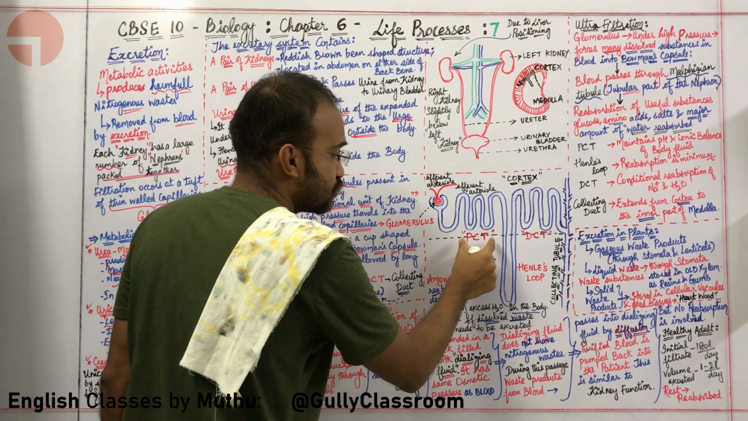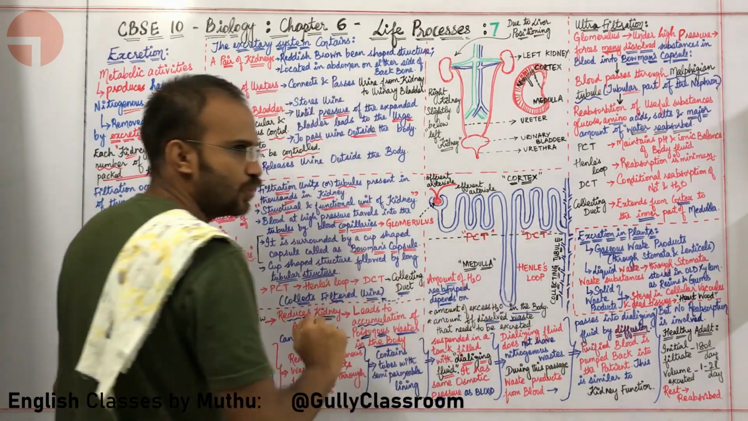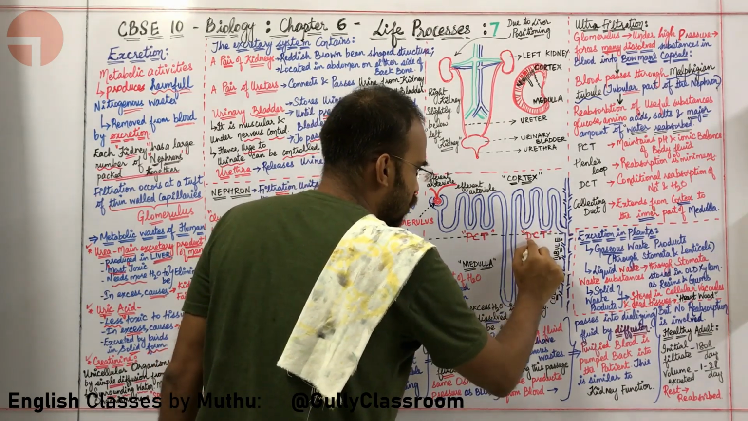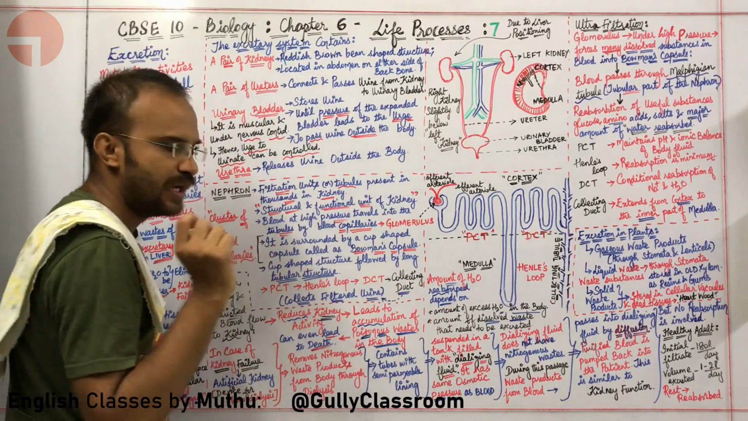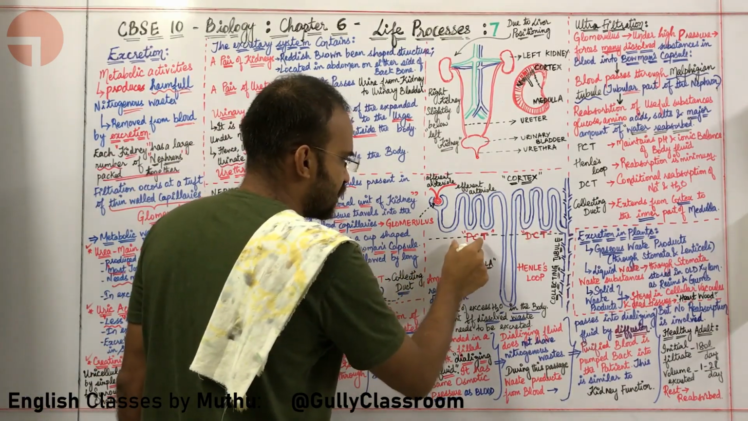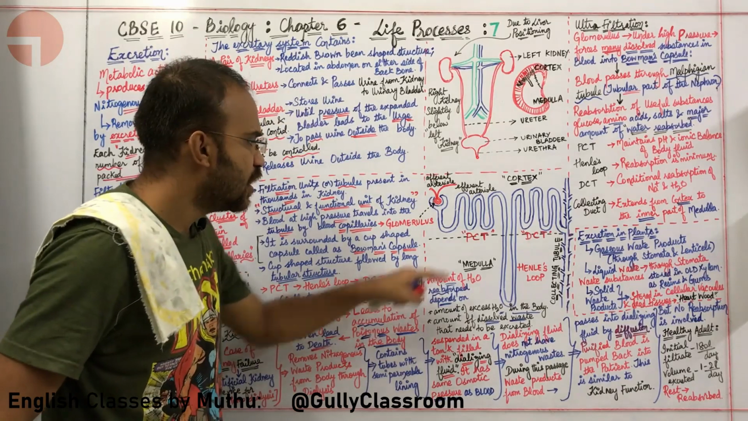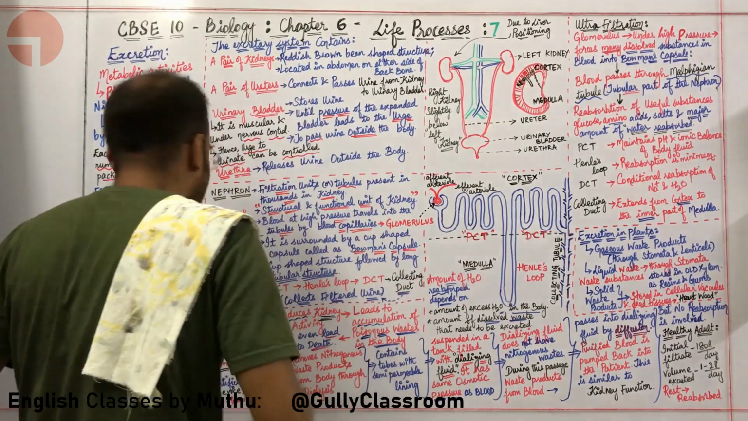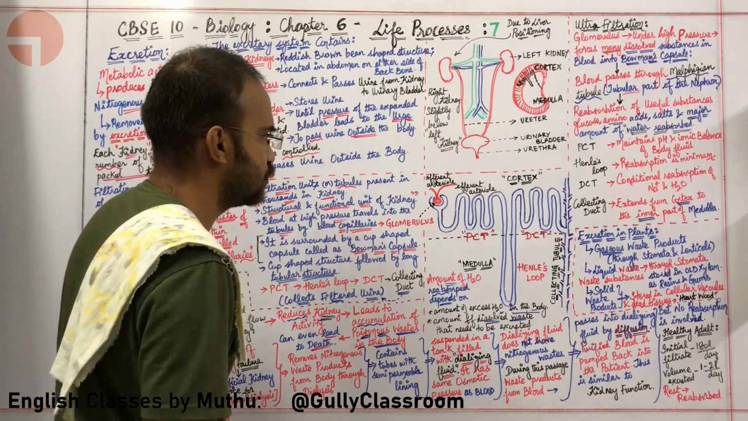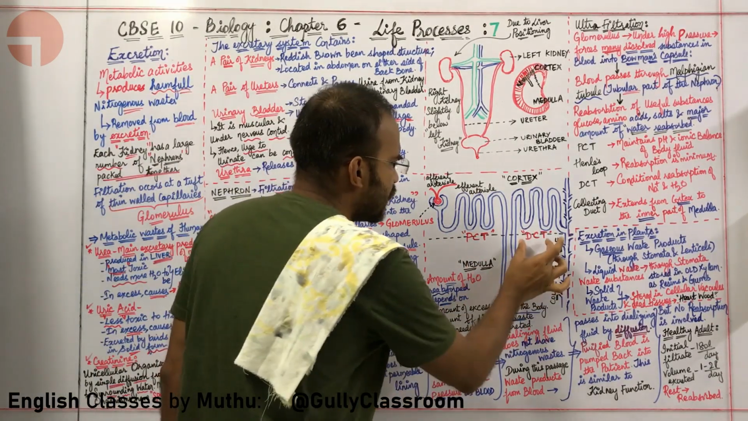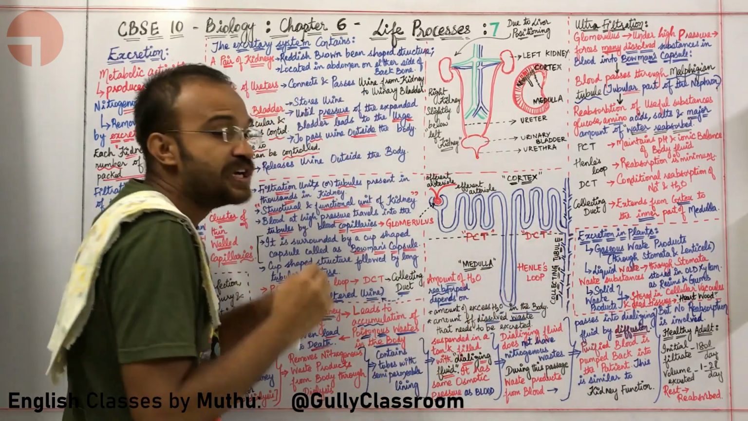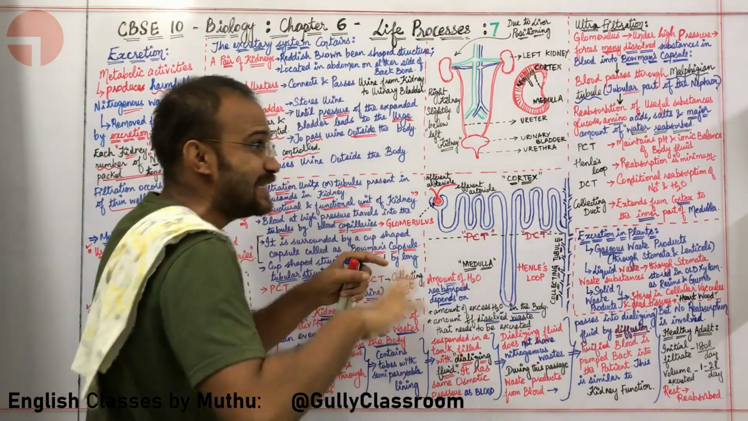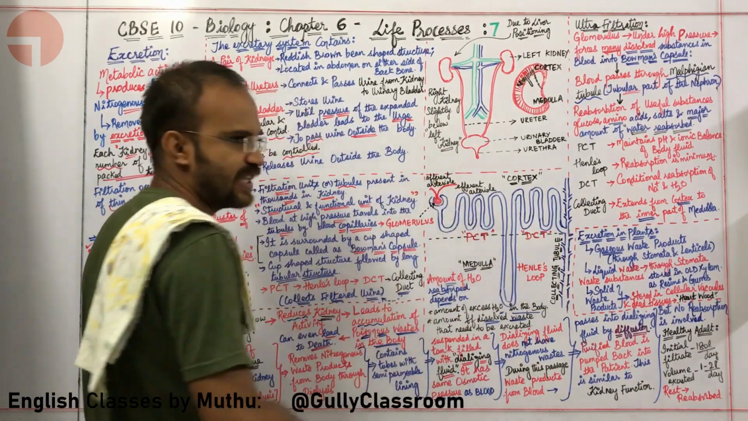This particular part is called PCT, proximal convoluted tubule. This particular part is called Henle's loop. This particular part is called distal convoluted tubule. Let me repeat. This part is the proximal convoluted tubule. Why, sir? Because this tubule is convoluted. Also, it is at a close proximity to this Bowman's capsule. Okay, sir. This is called Henle's loop. Why is this called distal convoluted tubule? It is called distal convoluted tubule because this convoluted tubule is at a distance from the Bowman's capsule.